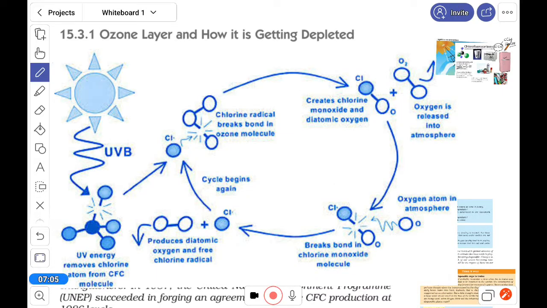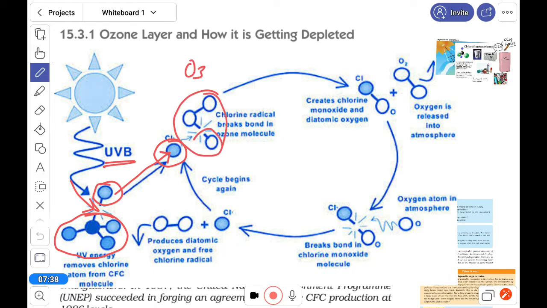Now here you have to know how CFC creates all this problem. Here is a CFC, chlorofluorocarbon. Ultraviolet ray will break this CFC to form a chlorine atom. This chlorine atom breaks ozone, O3, and it breaks into oxygen.